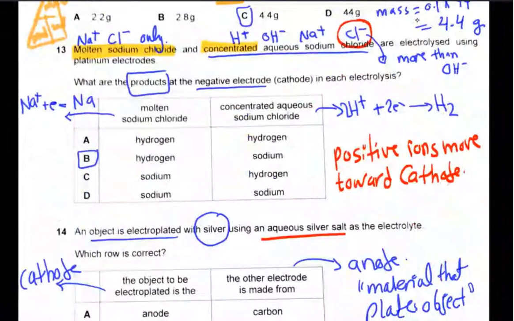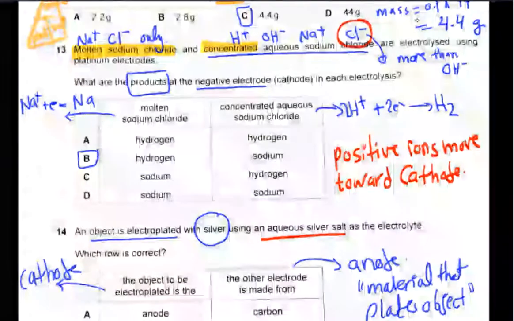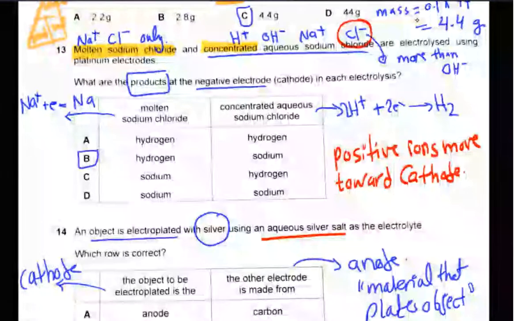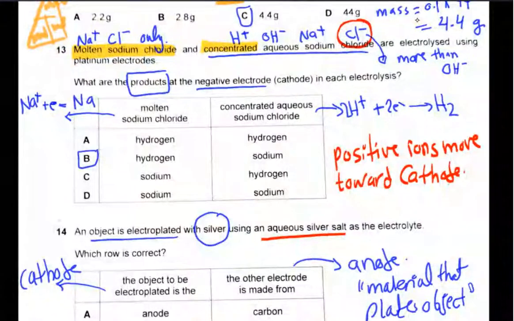Question number 13. Molten sodium chloride and concentrated aqueous sodium chloride. Molten sodium chloride only contains sodium and chloride ions, but concentrated aqueous sodium chloride also contains hydrogen ions and OH ions from water. Water dissociates to H+ ions and OH- ions, and NaCl gives sodium and chloride ions.